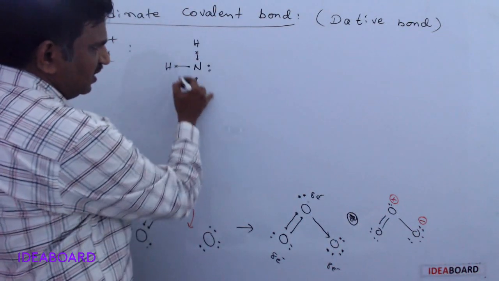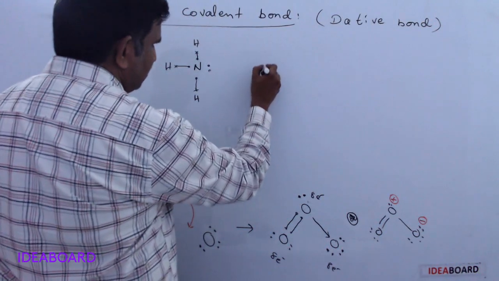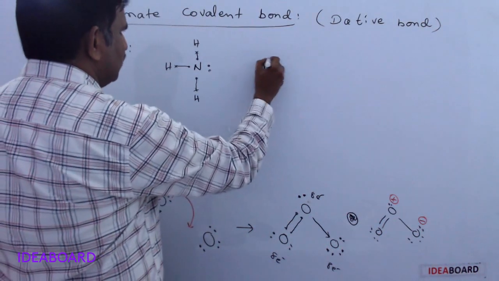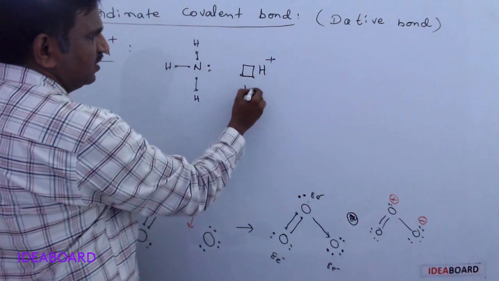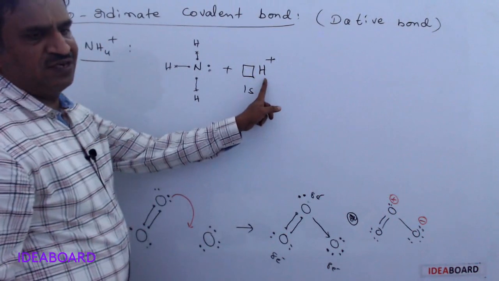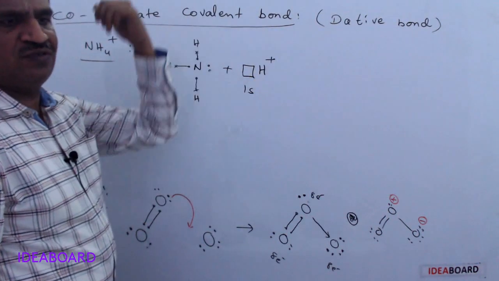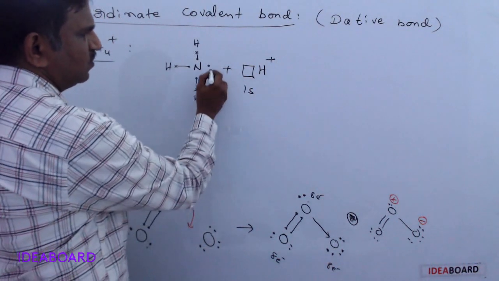And already it has the octet configuration. Now there is a hydrogen with plus charge. Plus charge means it has a vacant orbital, a vacant 1s orbital. Only one electron is present in hydrogen, and H plus means that electron is also lost. So it has 1s0, a vacant orbital.